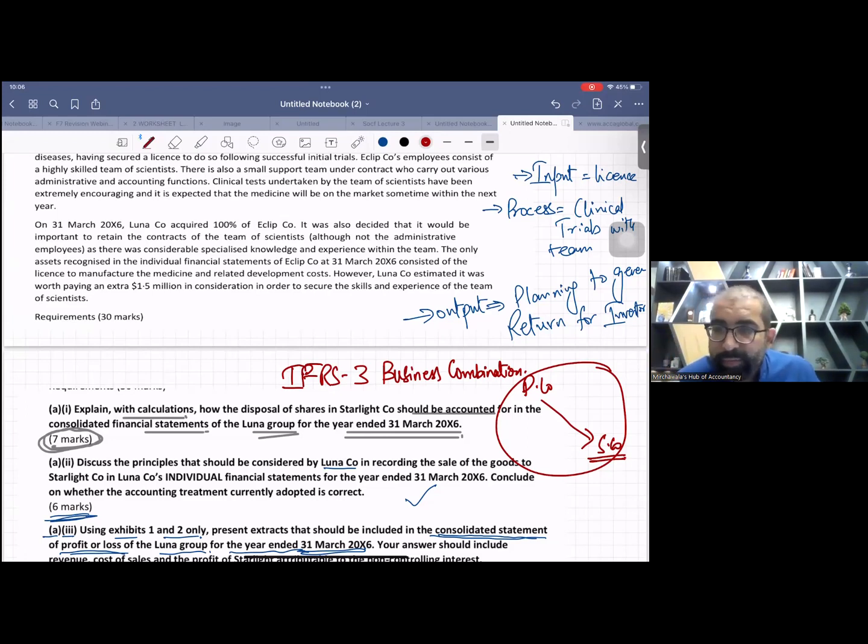If this subsidiary company does not meet the definition of a business, then this should be treated as the acquisition of a single asset. In past papers, there was a very old question of 2008, Seltec. In that, P company acquired a company that had only 2 shops, 2 retail outlets, and the objective of that takeover was to buy those shops.